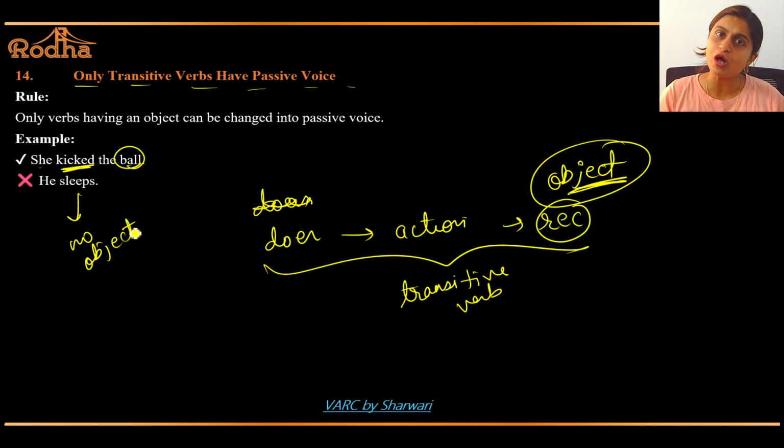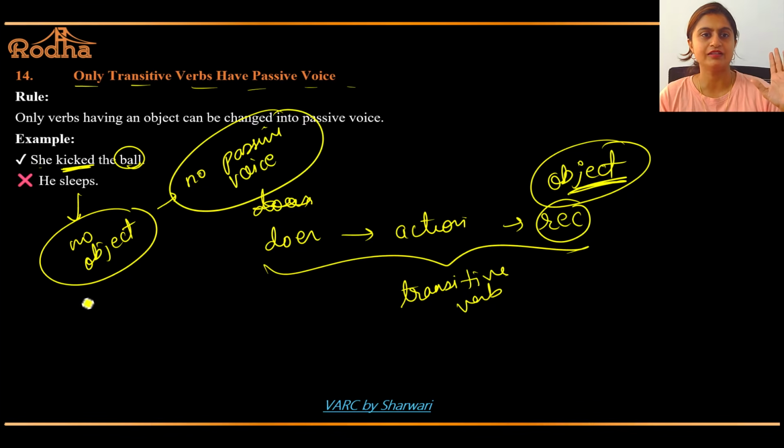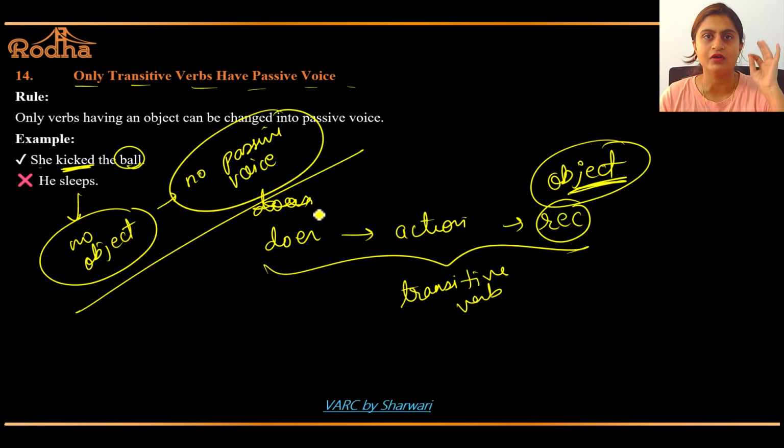So if there is no object, how will you interchange it? Got it? That interchange will only work when there is an object. So no object, no passive voice. Remember it like this. No object, no passive voice. This is your formula. Okay?